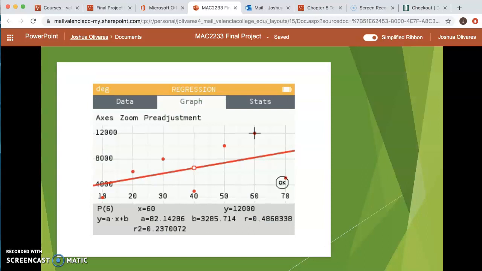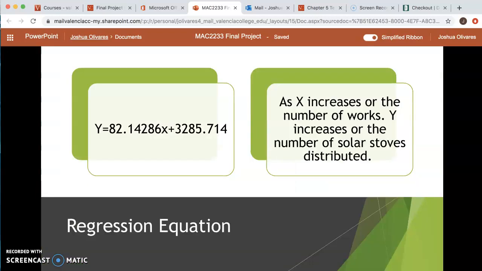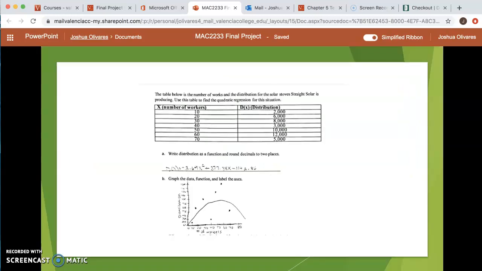Here we can see our scatter plot with a regression. Here's our regression equation: y equals 82.14286x plus 3285.714. As x, the number of workers, increases, y, the number of solar stoves distributed, increases. So here we created a real-world scenario in which we're able to implement the derivative measures into a scenario that Stray Solar created by distributing solar stoves.